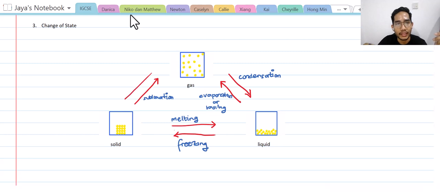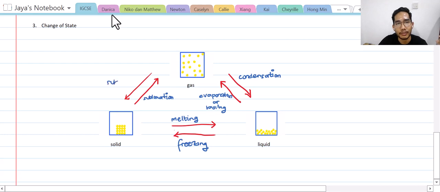Now, what is the reverse process called? Yes, this is also called sublimation. Okay, so solid to gas and gas to solid are both called sublimation. Up until this point, we already know the name of each process. Alright? Now, it's not enough. We need to know what happens to the particles when a process happens.